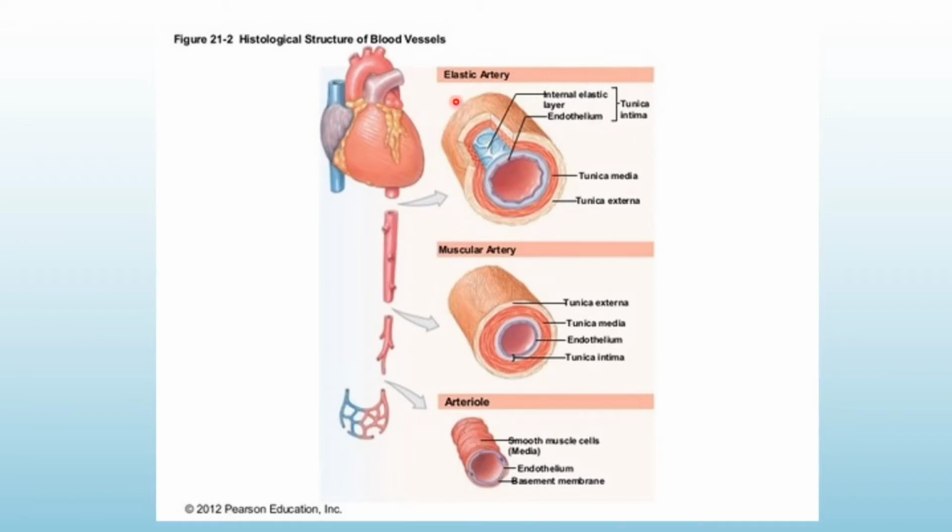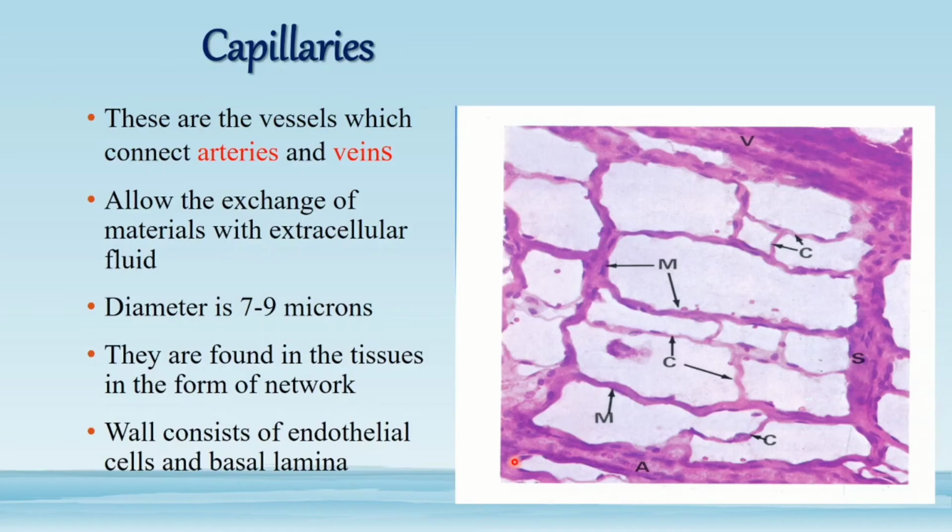Large size arteries are also called elastic arteries, and the medium sized arteries are called muscular arteries, as they are having more smooth muscle fibers in the tunica media. The smaller ones are called arterioles, which are having a smooth muscle fiber layer with endothelial cells. So we are having large, medium, and small arteries with the names elastic artery, muscular artery, and arteriole.